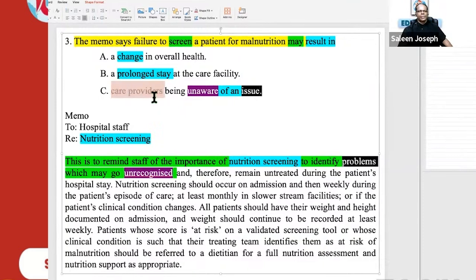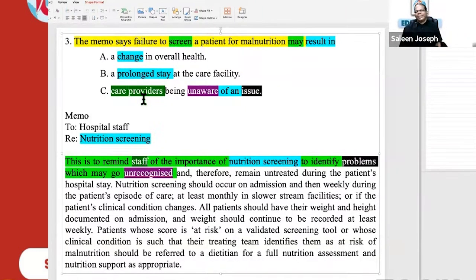Now, care providers. What is the word used? Staff. This is the topic sentence. You have staff, and in option C, you have care providers. And definitely from a general sense, screening is done for evaluation. So to identify the problems, you screen the patients. So screening can never change overall health, and screening will not make a person stay longer in the hospital. Screening will identify the problems and make the stay shorter because immediately they can be treated and discharged, right? So even from a general sense of medical professionals, you can understand which option is right.